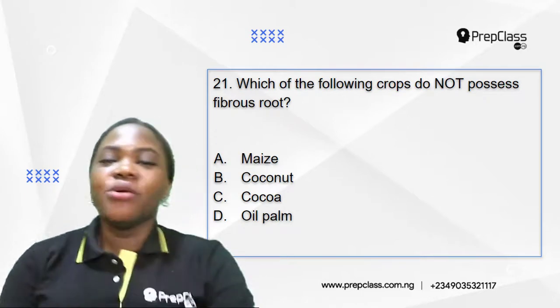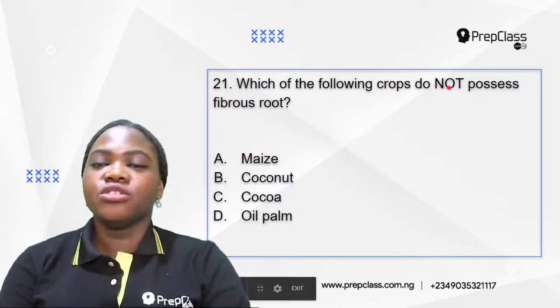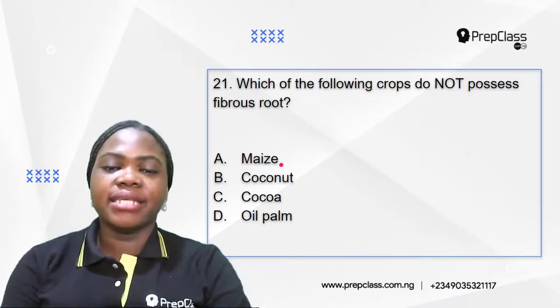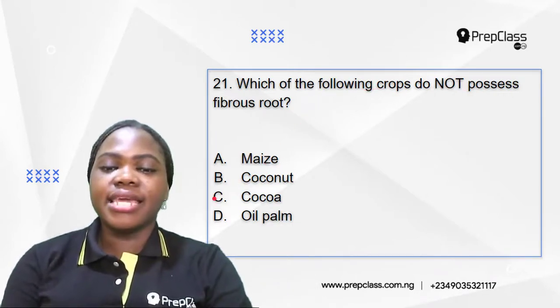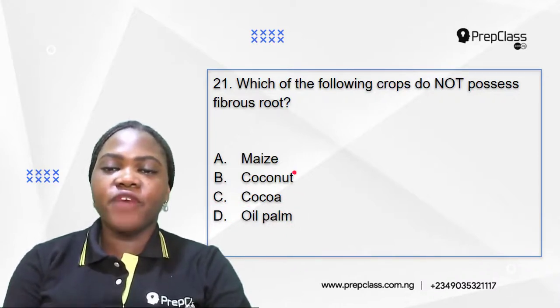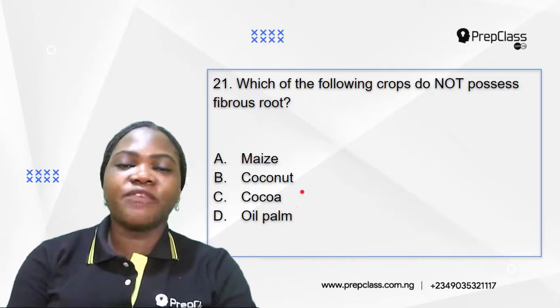So let's move on to the first question in this video. Question 21. Which of the following crops do not possess fibrous roots? A. Maize. B. Coconut. C. Cocoa. D. Oil palm. So which of the following crops do not possess fibrous roots?